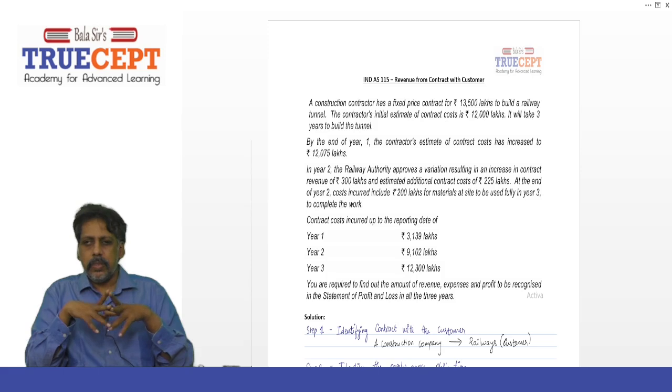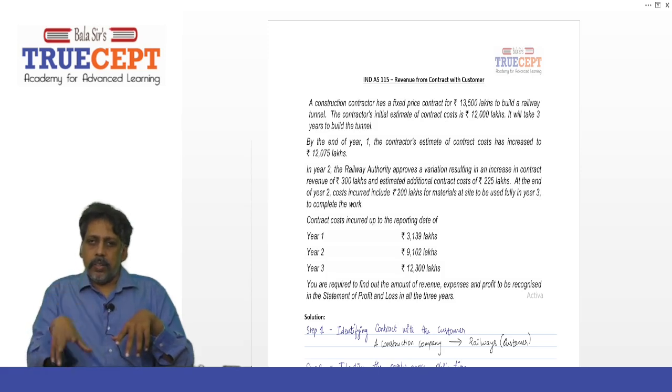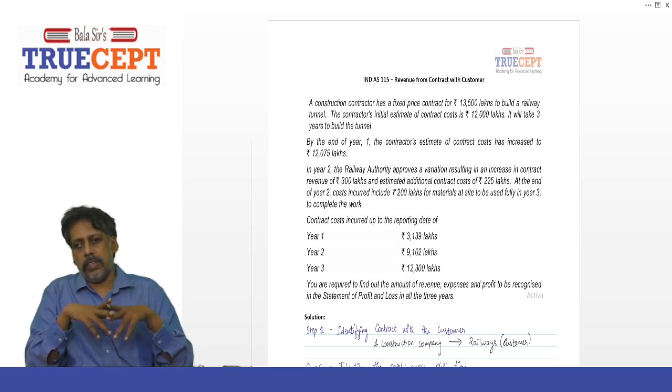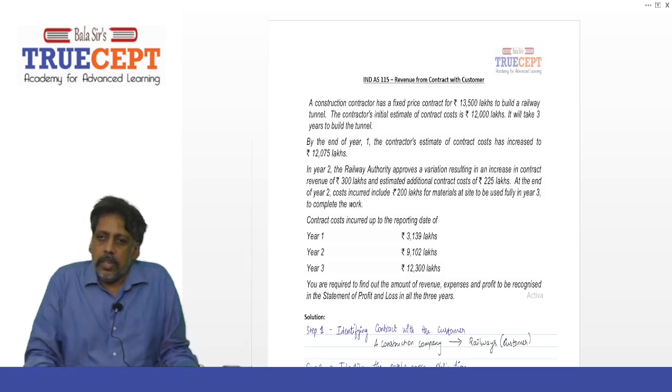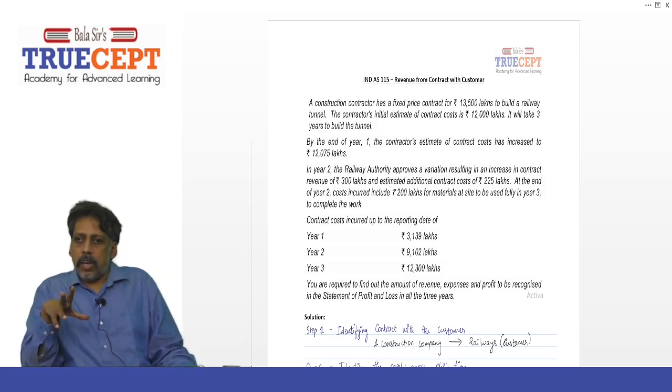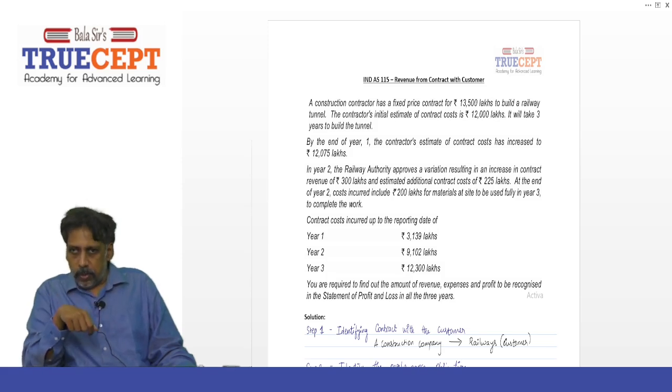Now let us take this example, and the accounting as per IND AS 115 is very similar to what has been discussed in AS 7 on construction contracts. So this sum can be an examination question now in the new syllabus. So learn this example really well for your examination. So let us go through the question first, okay?